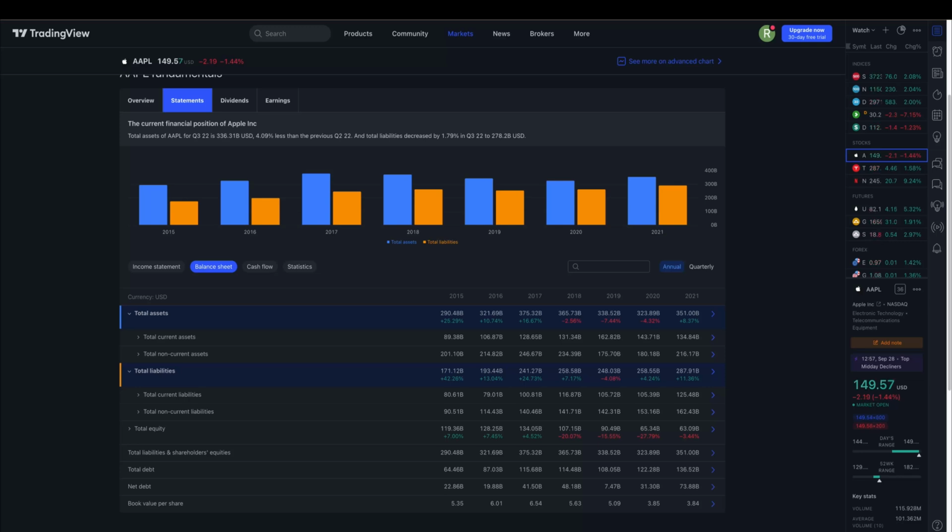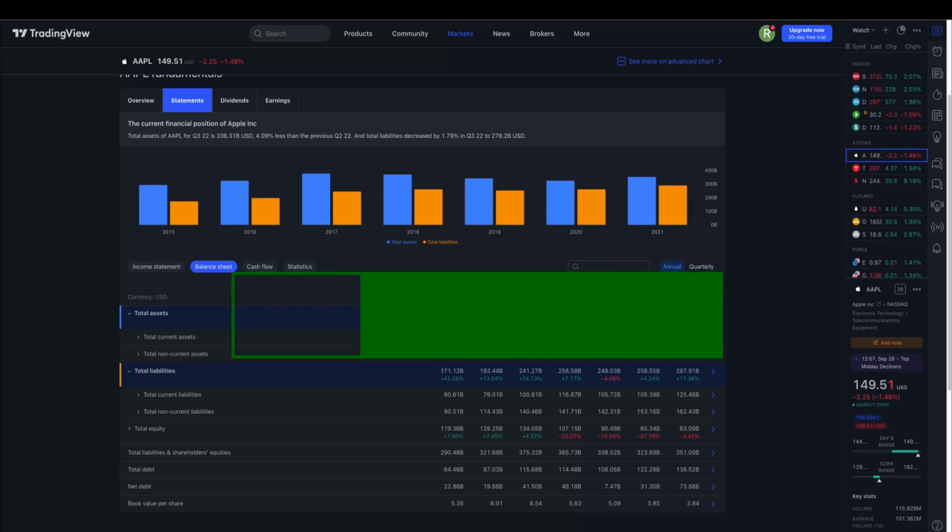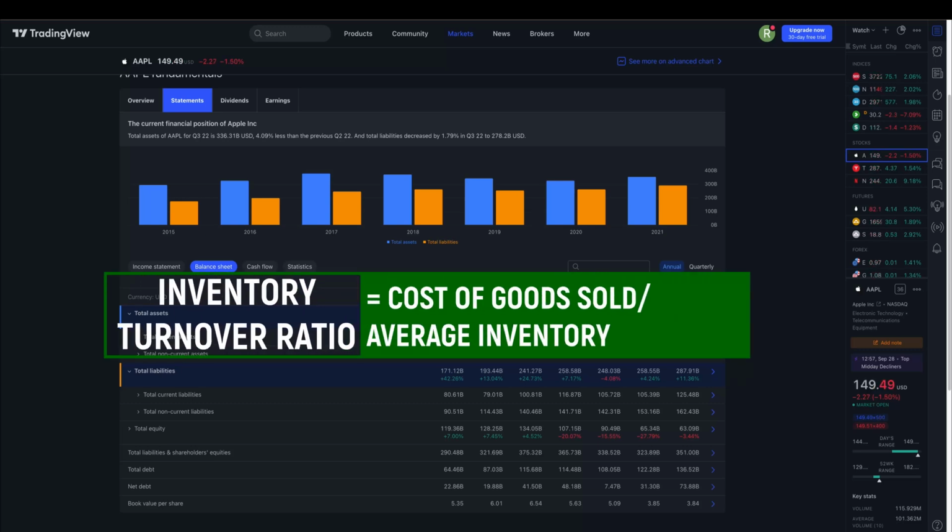Inventory turnover ratio refers to the amount of time that passes from the day an item is purchased by a company until it is sold. It measures how efficiently inventory is managed. It is important to achieve a higher ratio here, as higher turnover rates reduce storage and other holding costs. To calculate the inventory turnover ratio, you need to divide cost of goods sold by the average inventory.